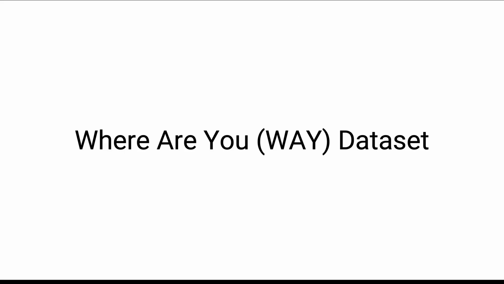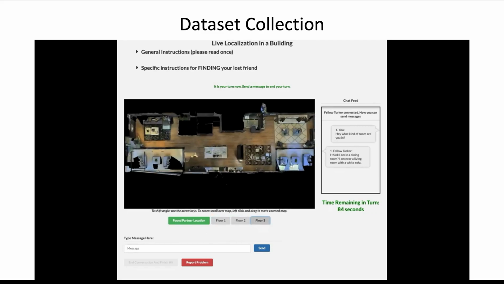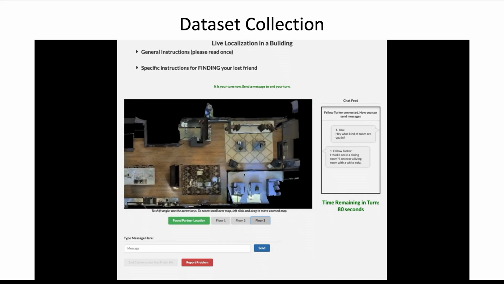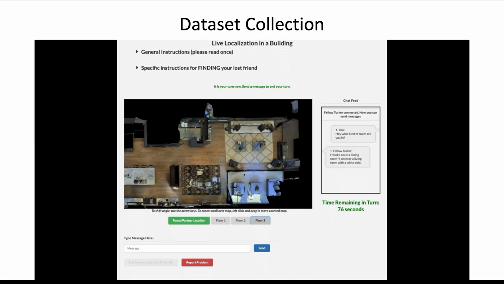In this work, we present Where Are You? Way, a new dataset based on this localization scenario. During data collection, we paired two annotators, one who acts as the observer who is spawned at a random location in a novel environment, and one who acts as the locator who is provided a top-down map. The map can be seen as a proxy for familiarity with the environment. It is detailed, often including multiple floors, but does not show the observer's current or initial location. The observer can navigate within their environment, but has no access to a map.